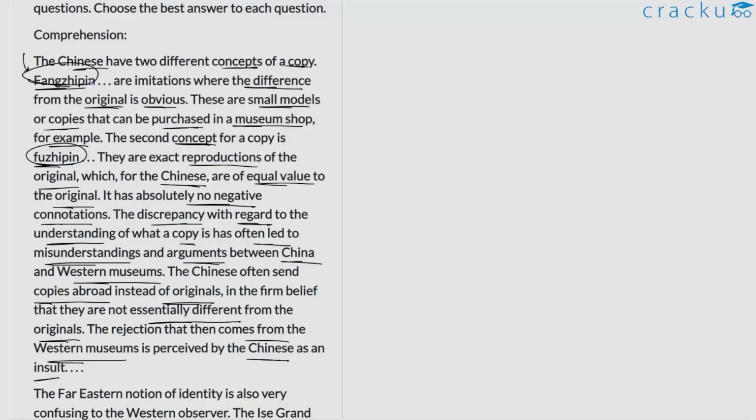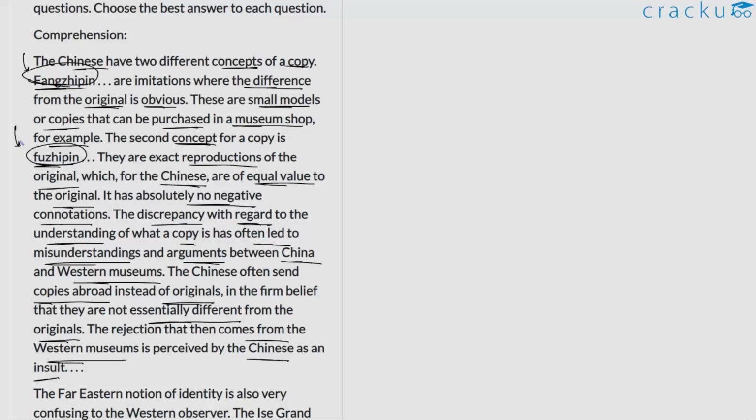So for the Chinese, there are these two concepts. By Fangjipin, what they mean are imitations that are pretty much obvious. These are things that you might find in a souvenir shop, for example. So smaller in size or a replica of the models that are original. Compared to this, there is the concept of Fujipin, which is an exact reproduction of the original. So any kind of artwork which is reproduced in the exact same manner as the original is considered Fujipin. So for the Chinese, this holds an equal value.